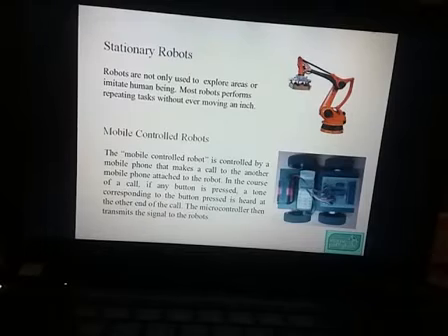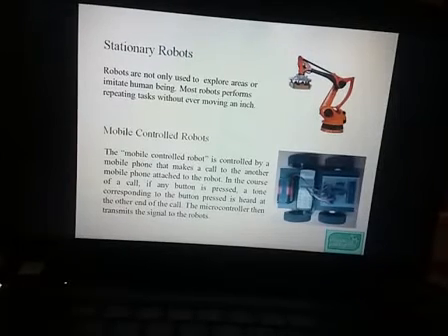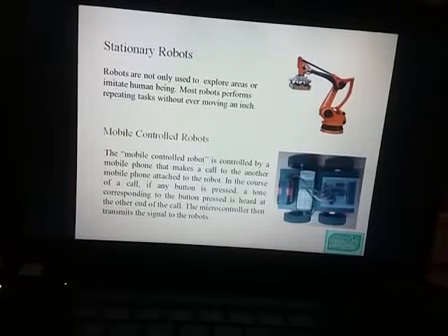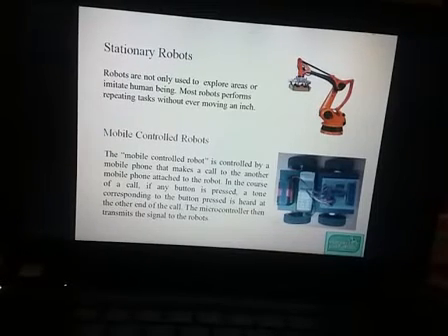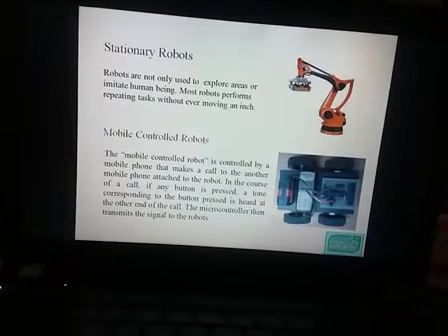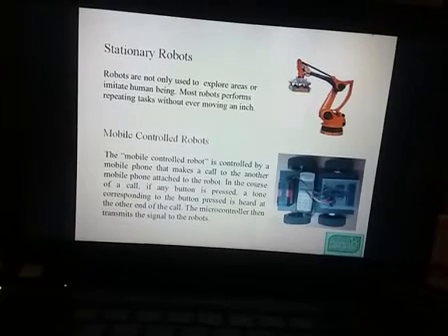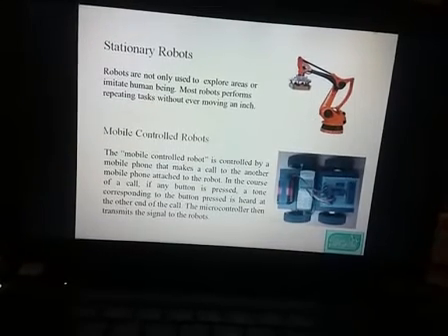The third one is the stationary robot. It is wrong to say that a JCB or crane is a stationary robot, because a man is sitting inside the chamber of the JCB. He is controlling the JCB, and the JCB is moving here and there. Therefore, it is not a robot. It's only a machine. By the way, a stationary robot has a fixed position.